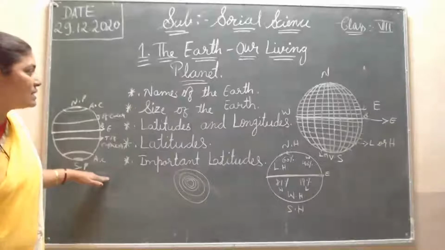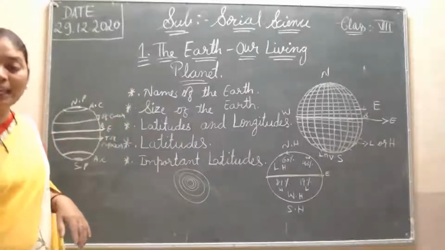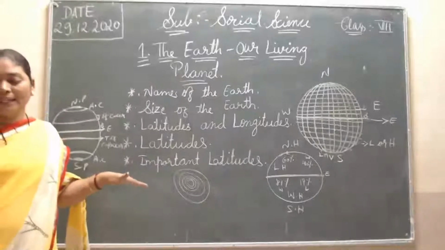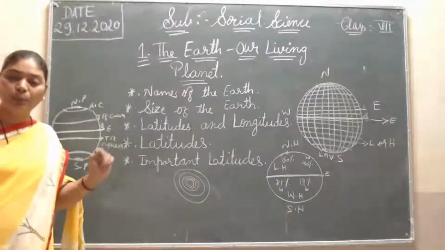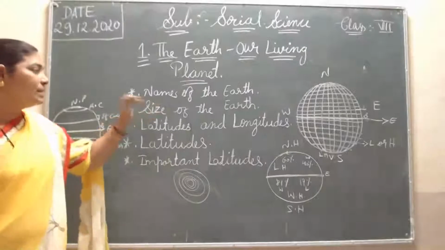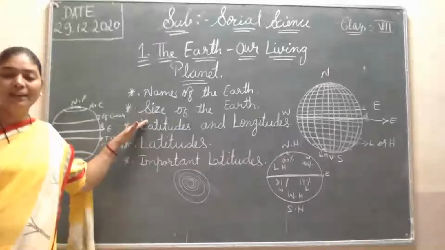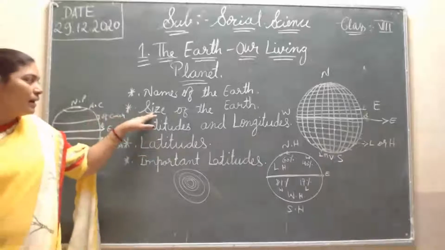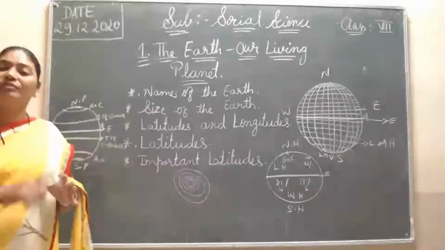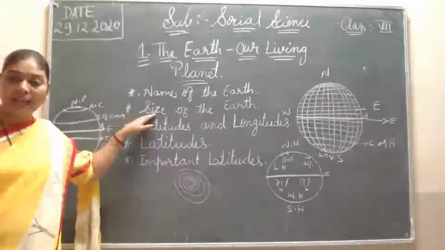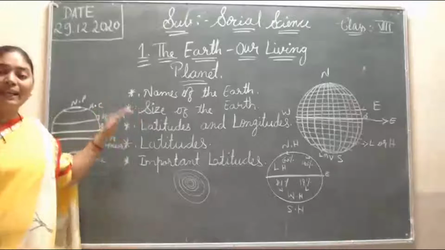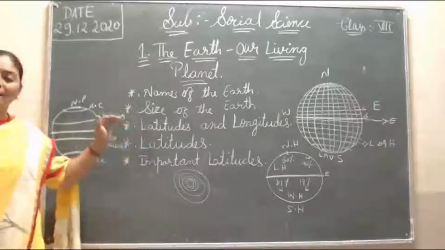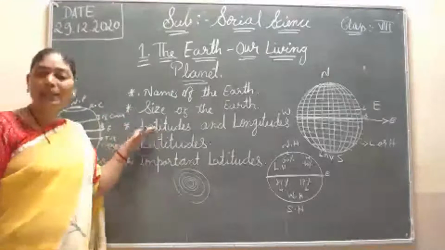So once again shortly I will say Earth has many names. Some names I will tell you. So first one is the living planet, unique planet, watery planet, and blue planet. Okay, then again size of the Earth. So Earth is the third place in the Sun family. It is 4 times bigger than the Moon, and it is 7 times smaller than the Sun. And here 70.78% is the water, and 29.22% is the land. So that's why it is called the watery planet also.